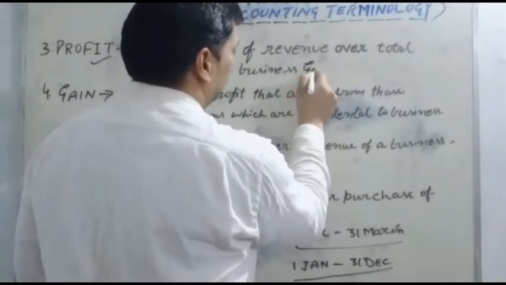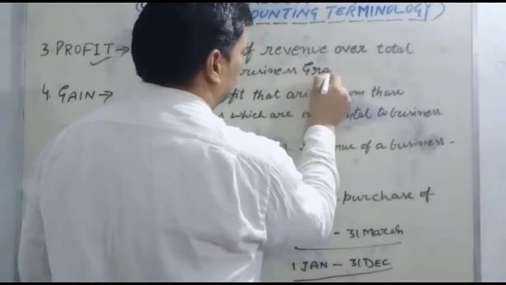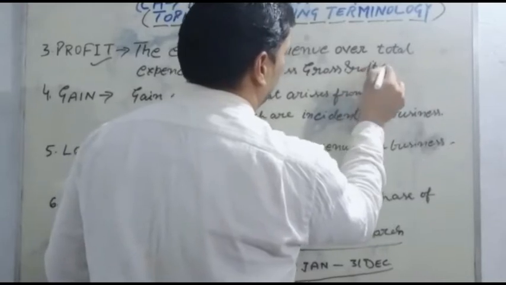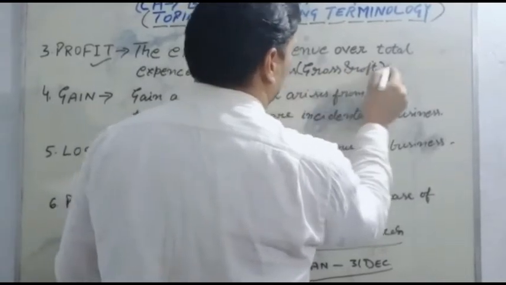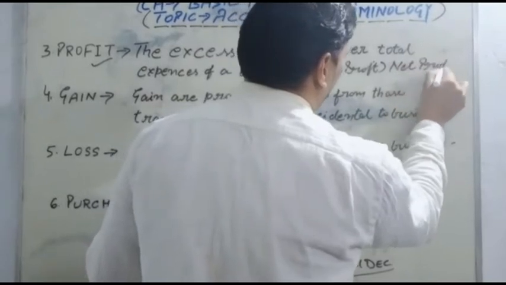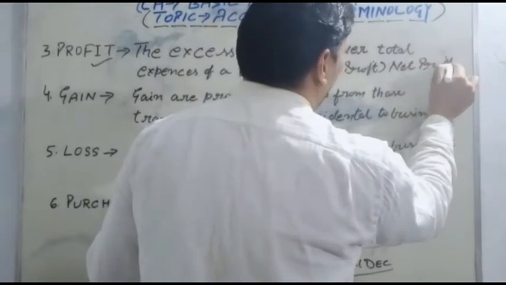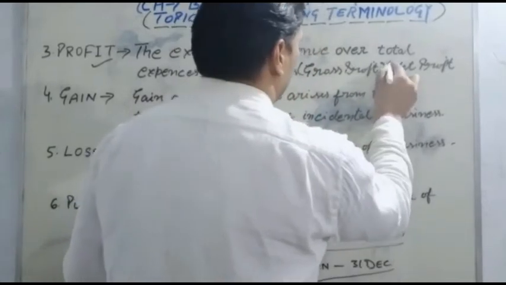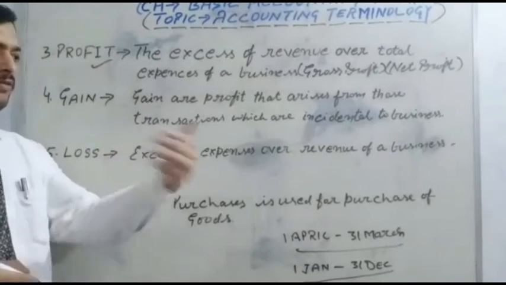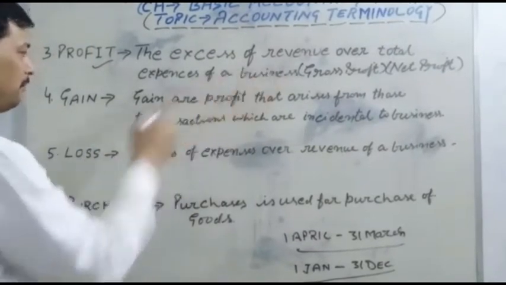First is gross profit, and second is net profit. Today I will not explain the meaning of gross profit and net profit, but there are two types of profit. We will study these profits later.